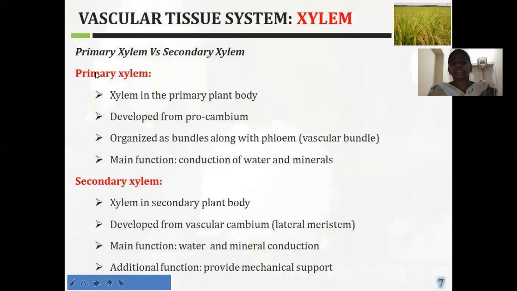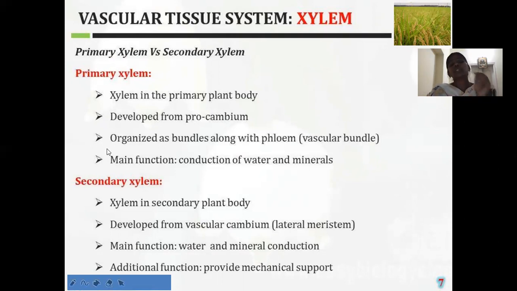Here the primary xylem. This primary xylem develops during the primary plant body. The secondary xylem develops during the secondary plant body. The primary xylem develops from the procambium. The secondary xylem develops from the cambium, that is nothing but due to the secondary growth, the secondary xylem develops.